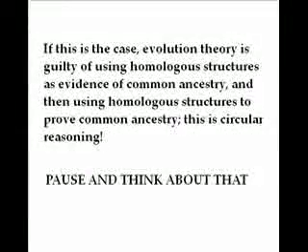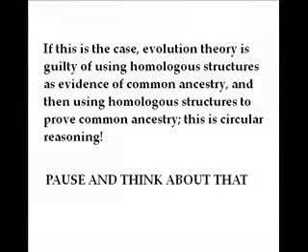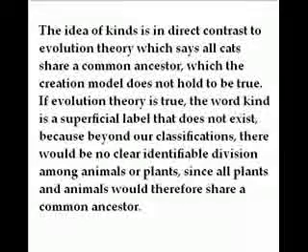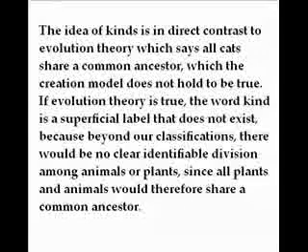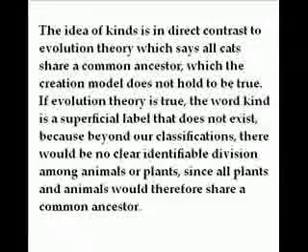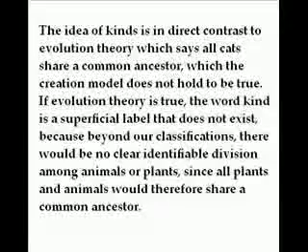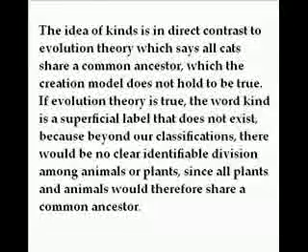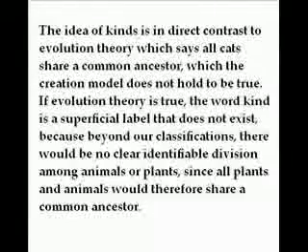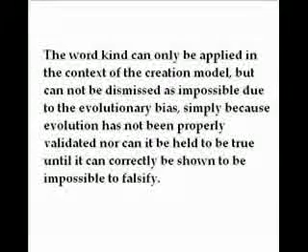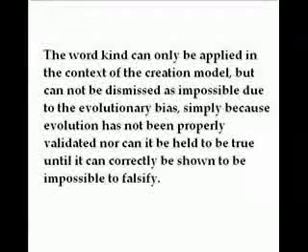If this is the case, evolution theory is guilty of using homologous structures as evidence of common ancestry, and then using homologous structures to prove common ancestry. This is circular reasoning. The idea of kinds is in direct contrast to evolution theory, which says all cats share a common ancestor, which the creation model does not hold to be true. If evolution theory is true, the word kind is a superficial label that does not exist, because beyond our classifications, there would be no clear identifiable division among animals or plants, since all plants and animals would therefore share a common ancestor.